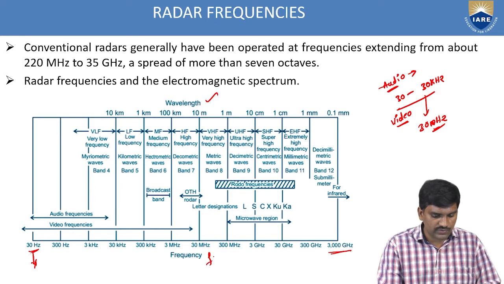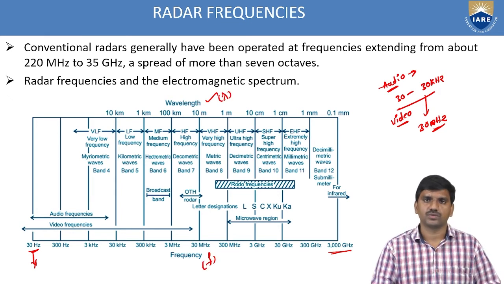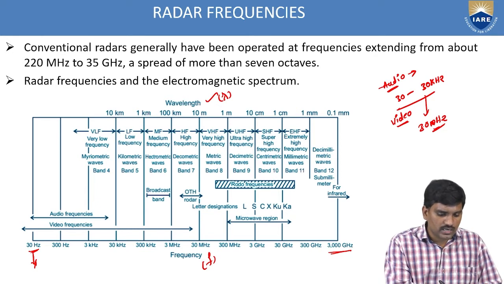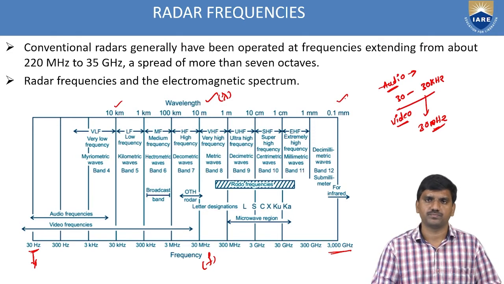This is in terms of frequency F, and this is in terms of wavelength, lambda, ranging from 10 kilometers to 0.11 mm.